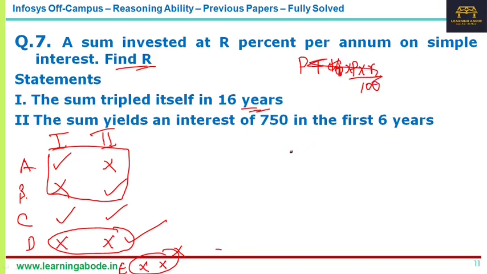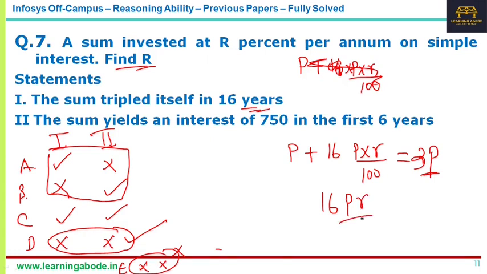That is, principal plus 16 into P into R by 100 is equal to thrice. It became 3 times in 16 years. So what happens? 16 PR by 100 is equal to 2P, right? So P and P get cancelled, and from this you can calculate R. R will be 12.5%, that is not actually required. So statement 1 alone is definitely sufficient to answer the question.